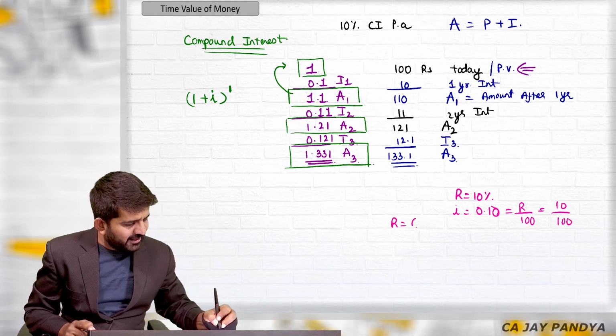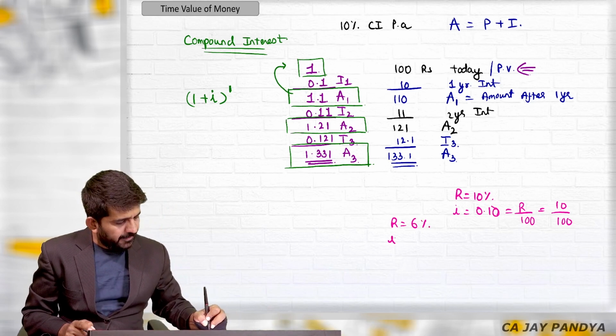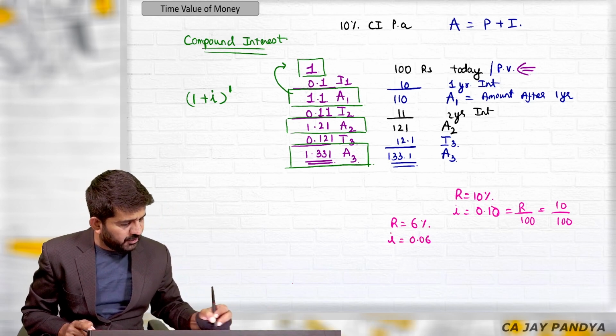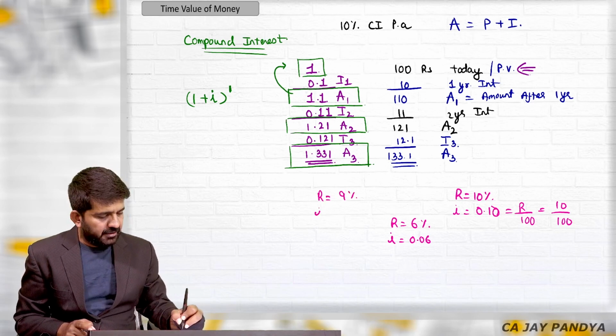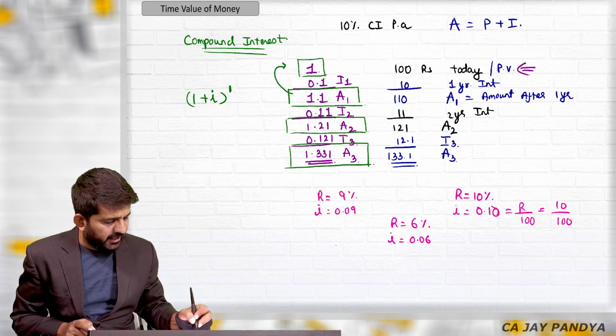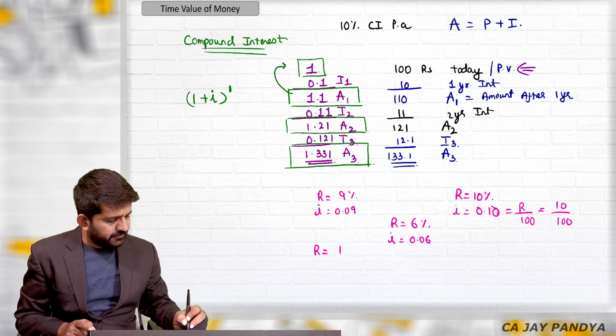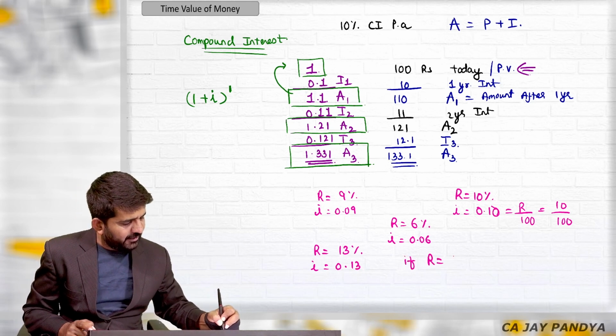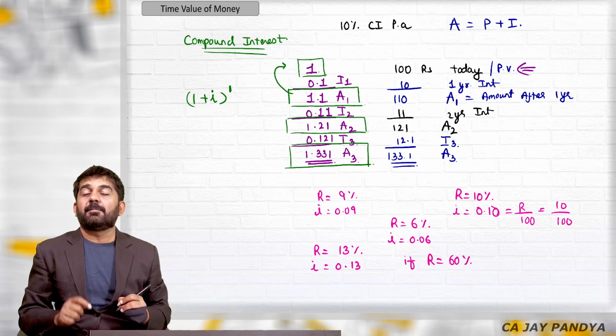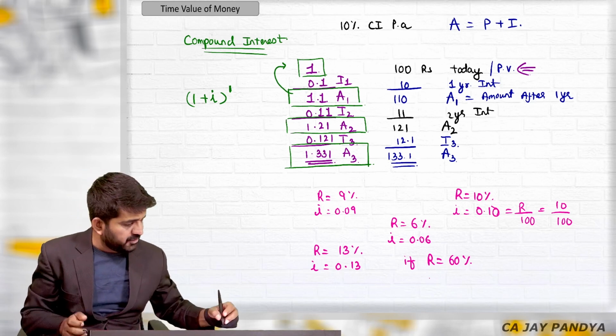So if R is 6%, I will be 0.06. If R is 9%, I will be 0.09. And if R is 13%, I will be 0.13. If R is 60%, please understand it will not be 0.06.